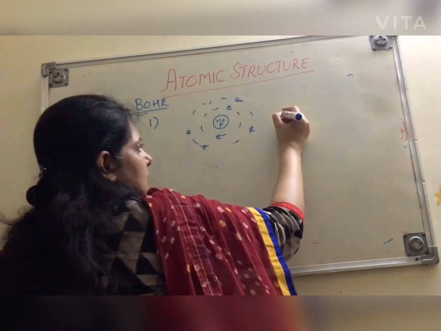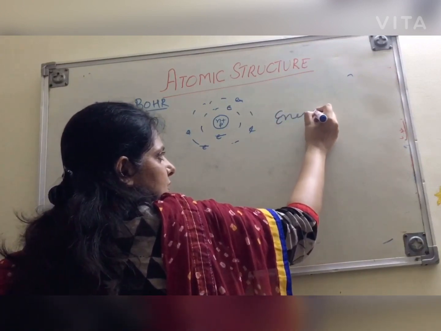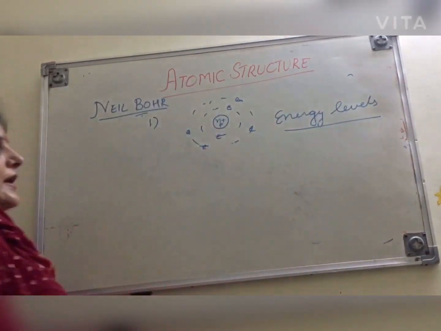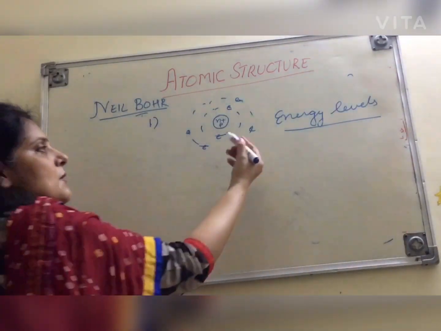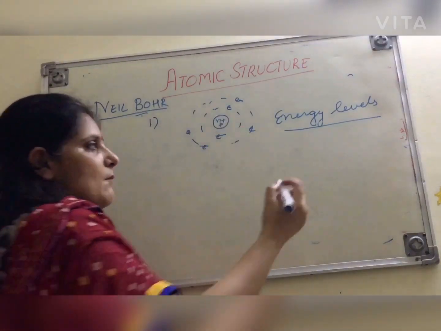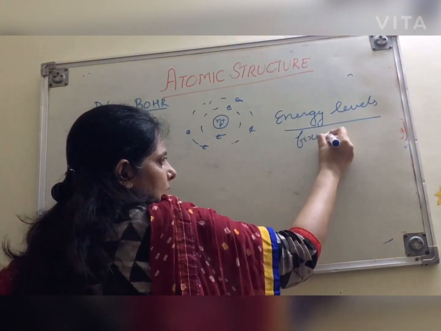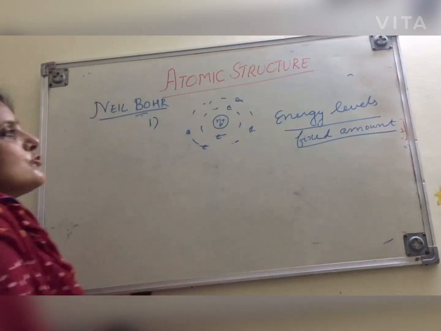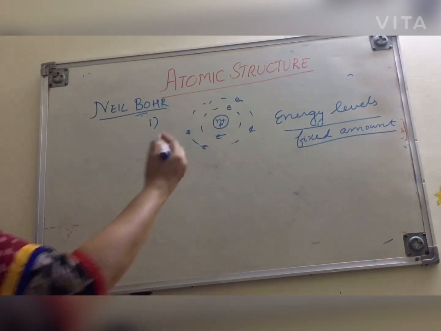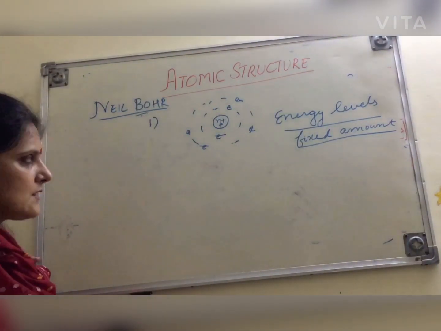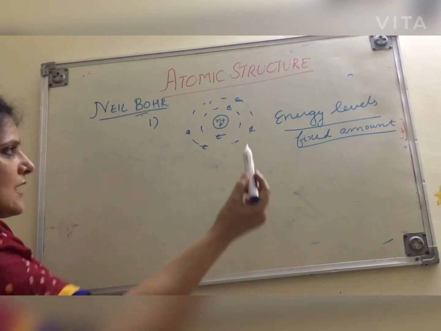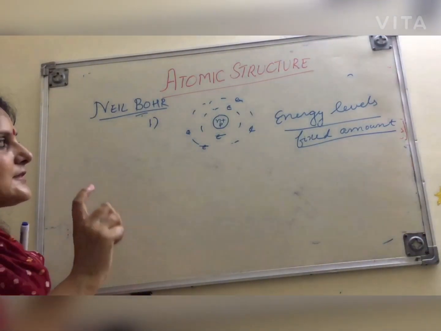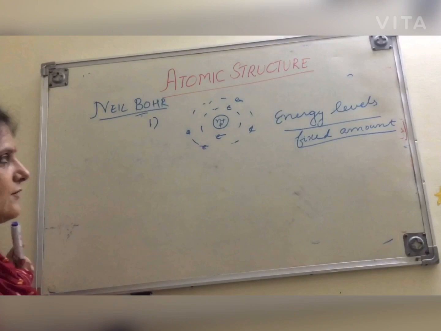These shells are known as energy levels. Why energy level? Because each shell has a fixed amount of energy. So first, the center of an atom is known as nucleus, which contains neutrons and protons, and electrons are revolving around the nucleus in fixed orbits, and these orbits or shells are known as energy levels.